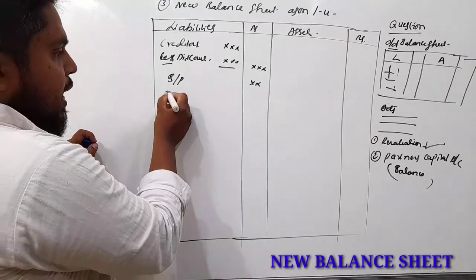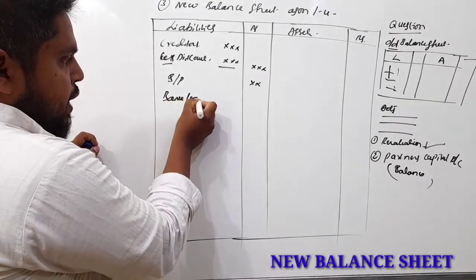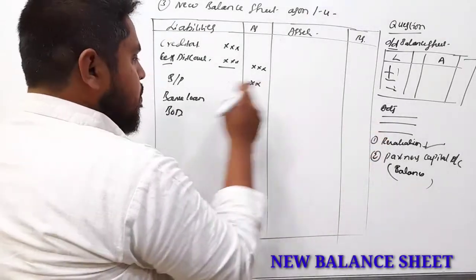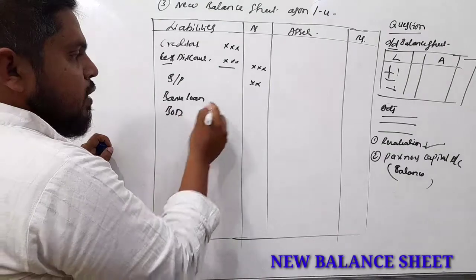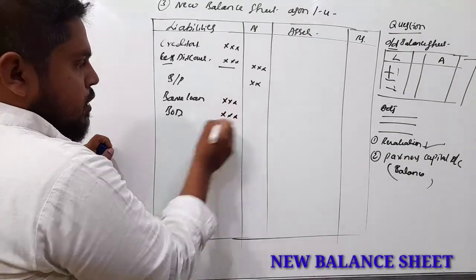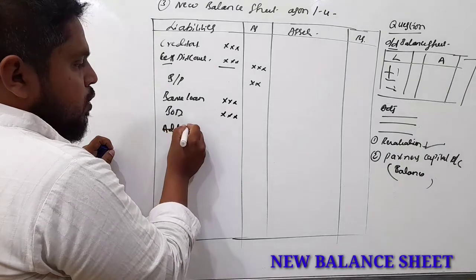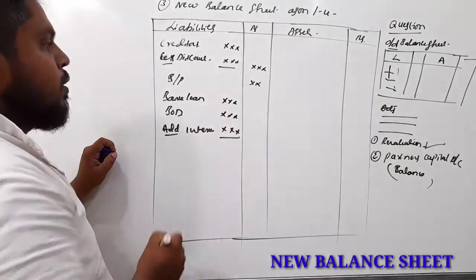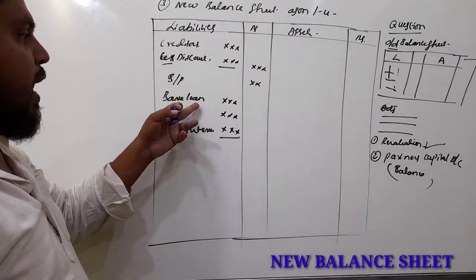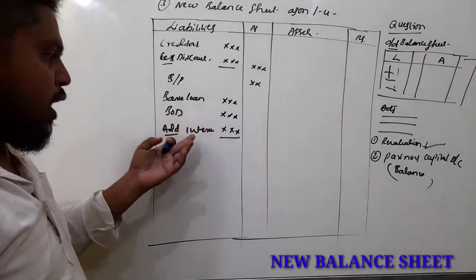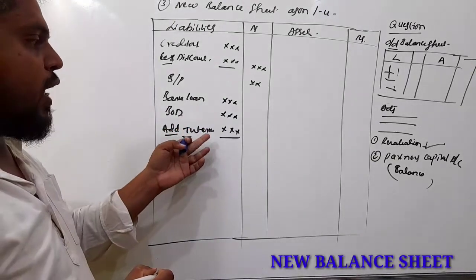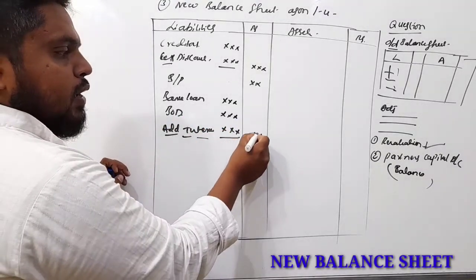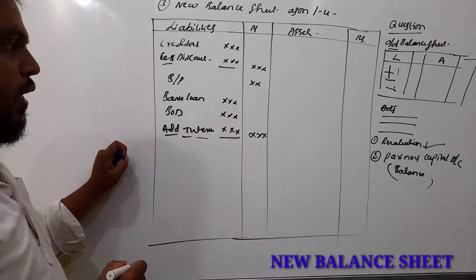Next, bank loan or BOD. Suppose you get any outstanding interest on bank loan or BOD, that interest you have to add here. So if you get any bank loan or BOD with outstanding interest, the amount is paid along with the interest, so interest should be added. And finally the amount in the outer column.